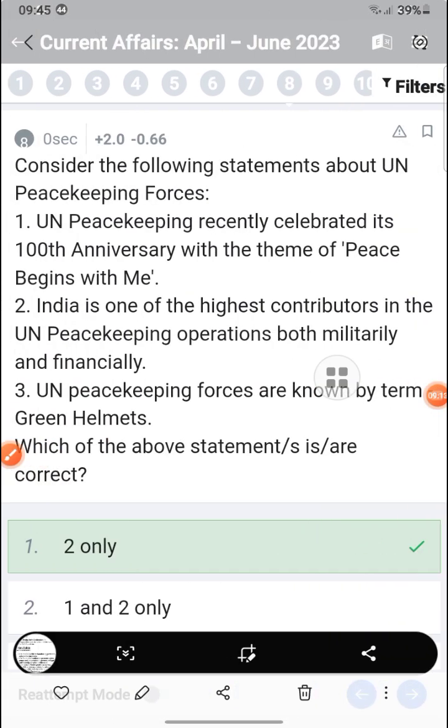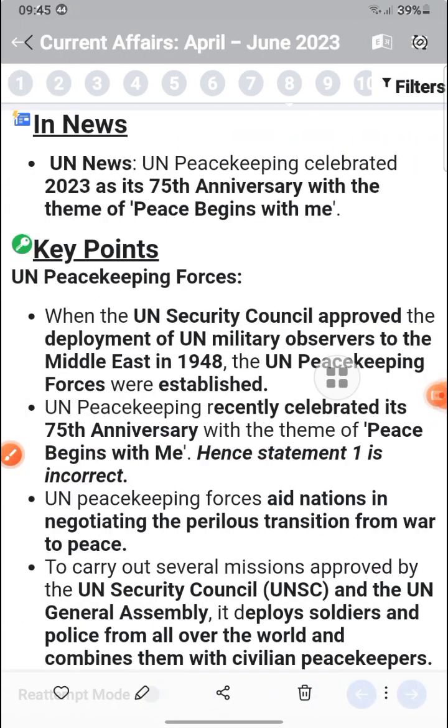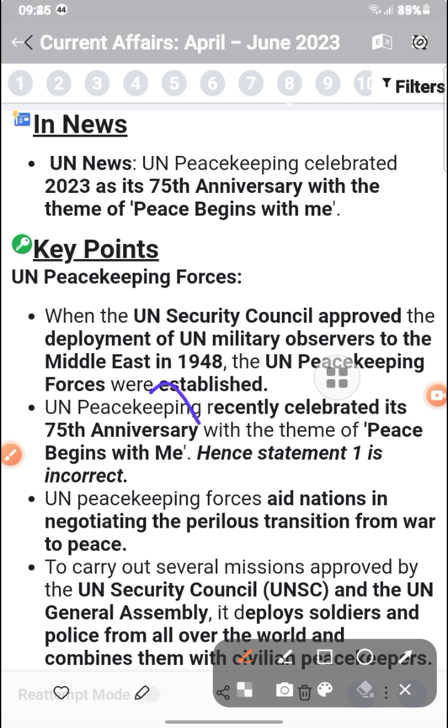UN peacekeeping forces are celebrating their 100th anniversary. No. India is one of the highest contributors to UN peacekeeping. Yes. UN peacekeeping forces are known by the term green helmets. That is also not true. The UN Security Council approved the deployment of UN military observers to the Middle East. UN peacekeeping recently celebrated its 75th anniversary, not the 100th anniversary.